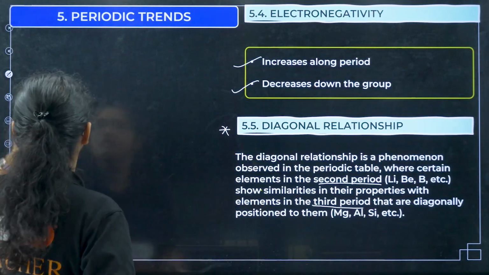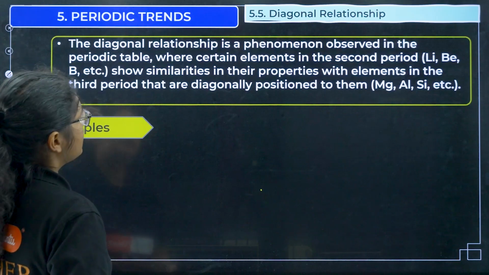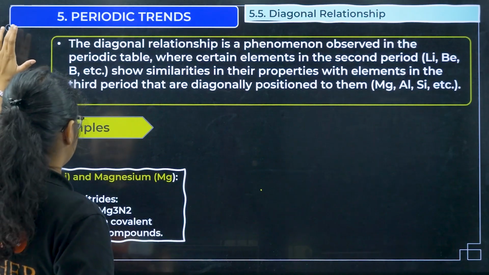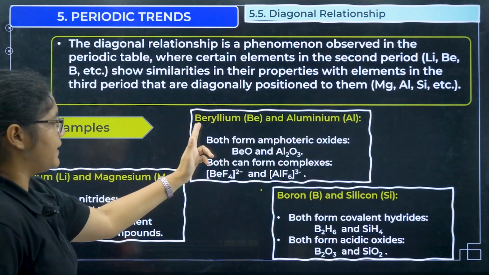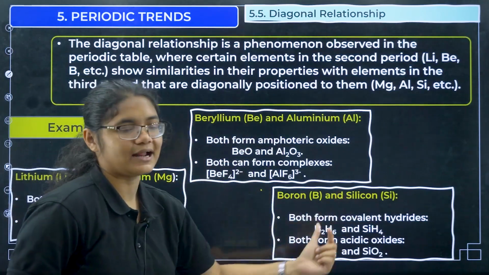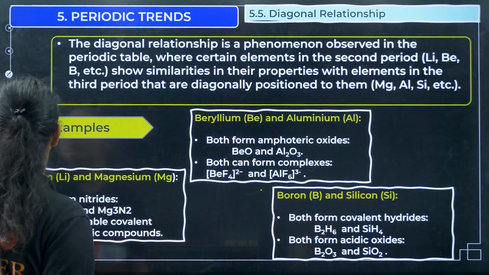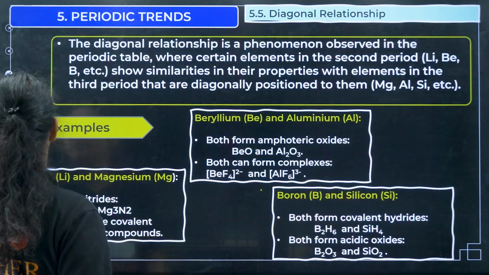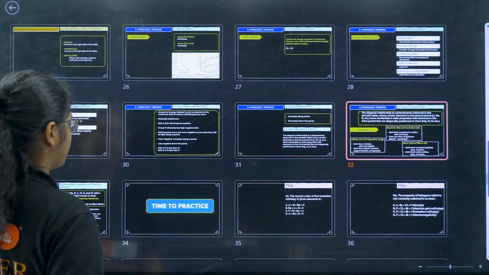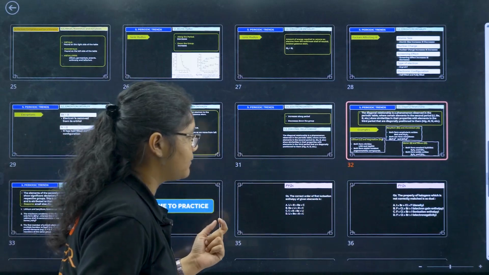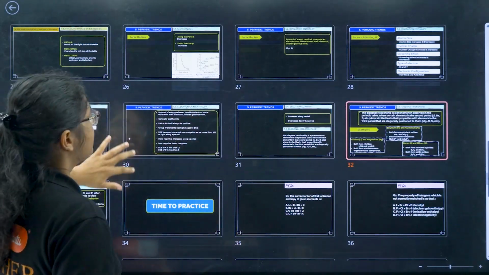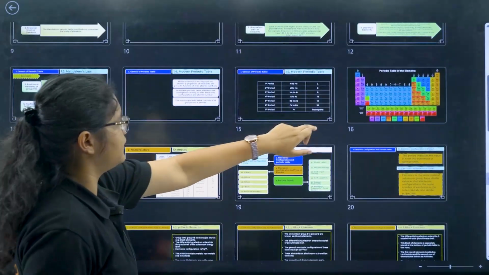Now if I show you examples, you can see here: lithium and magnesium, beryllium and aluminium, boron and silicon. First let us locate them in the periodic table. So what all do we have? Lithium, magnesium, beryllium, aluminium, and boron, silicon, right? Let us observe them in the periodic table.